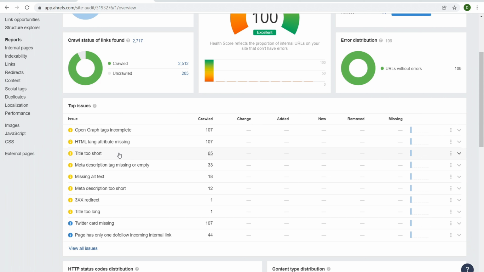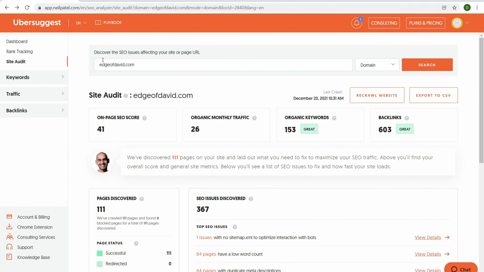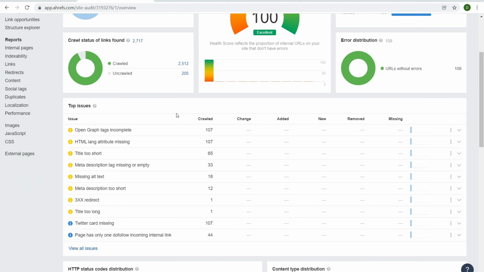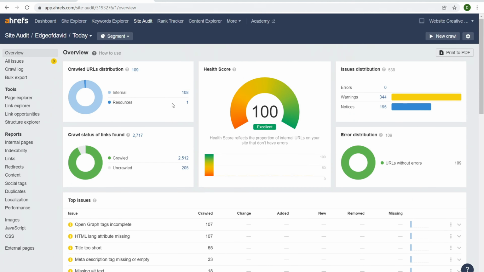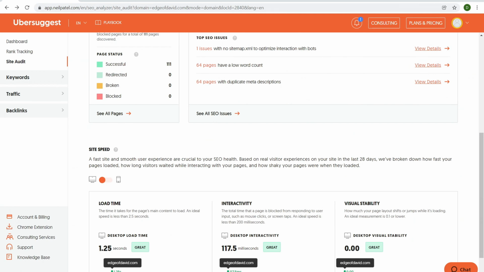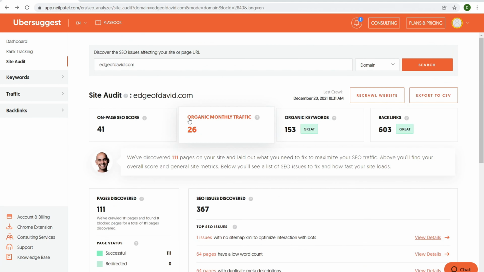Now, a lot of this information you can get from Google Search Console. There's no need to be paying an expensive price. Same with both of these. You can jump into your Google Search Console and get kind of the same information, figure out what's going on. But it is nice to have a secondary tool. But overall, I prefer Ahrefs for the site audit. I think it's a little bit more feature rich and a little bit more detailed. You can export to CSV, etc. And so anyways, that's site audit. Both offer a site audit. I prefer Ahrefs with a little bit more, but Ubersuggest is pretty good.